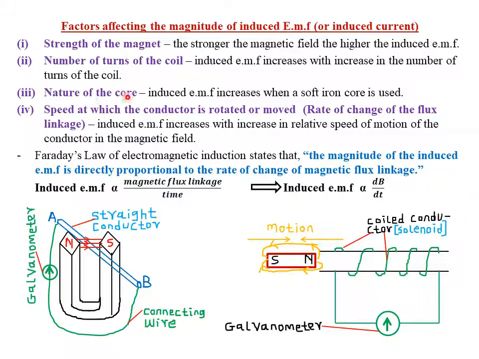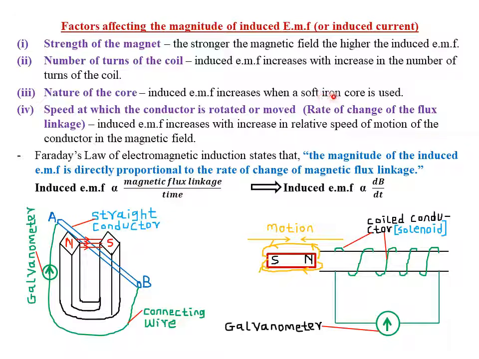Then the third factor is the nature of the core, whereby you are saying that induced EMF increases when a soft iron core is used. This particular solenoid or coiled conductor is usually placed on a core. So when we place it on a soft iron core, remember soft iron cores are easy to magnetize and easy to demagnetize. So when you move your magnet in and out of that core, its ability to get magnetized and demagnetized will be very high as compared to, for example, steel, which is a hard magnetic material. So when you use a soft iron core, then we expect more EMF to be induced.